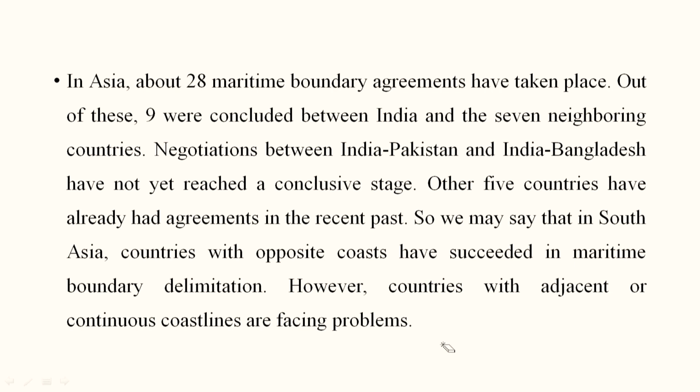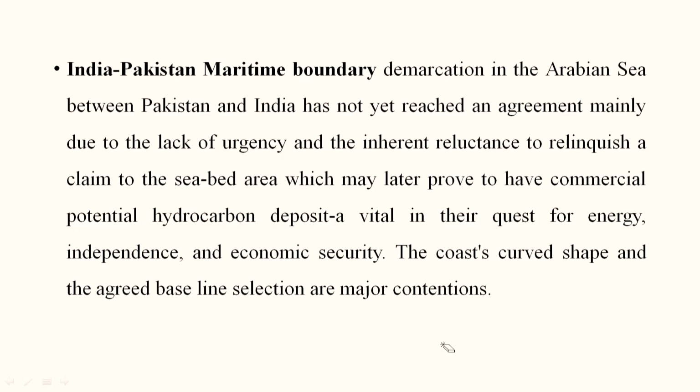However, countries with adjacent or continuous coastlines are facing problems, mainly because of two issues that create conflicting interests. One is illegal immigration through the sea route. Second is fishermen entering the sea waters of neighboring states without permission. Then there are the security concerns, if a neighboring state feels threatened by the activity of another neighboring state, and they share the same coastline or the same water boundary. In that respect also the concerns get serious.